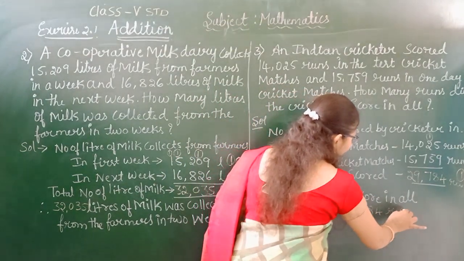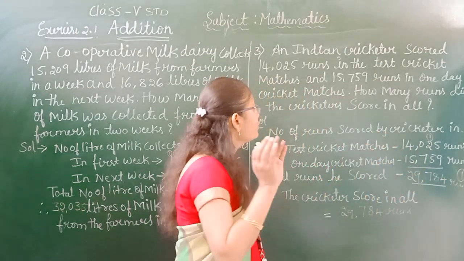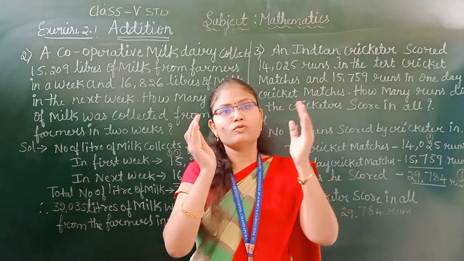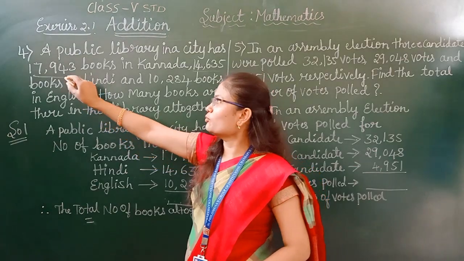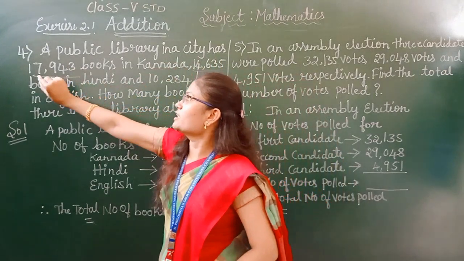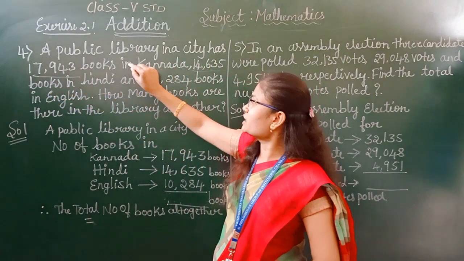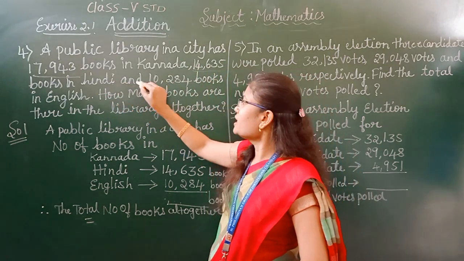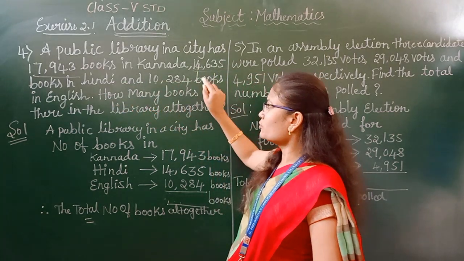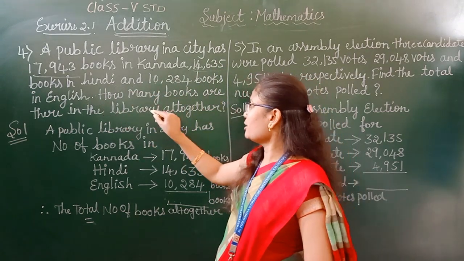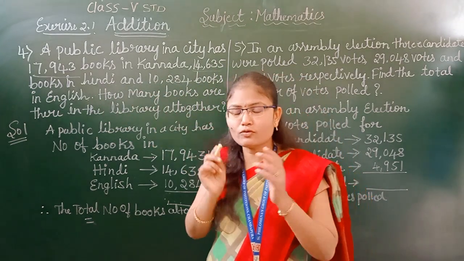29,784 runs. I hope everyone got this problem. We will move on to the fourth problem. A public library in a city has 17,943 books in Kannada, 14,635 books in Hindi and 10,284 books in English. How many books are there in the library altogether? We have to find out.